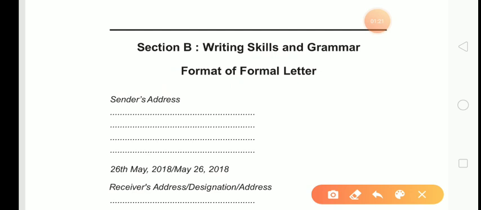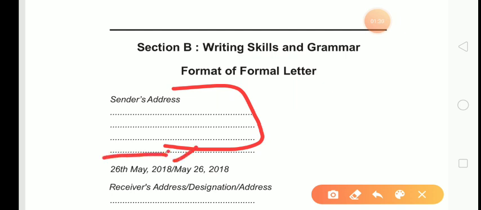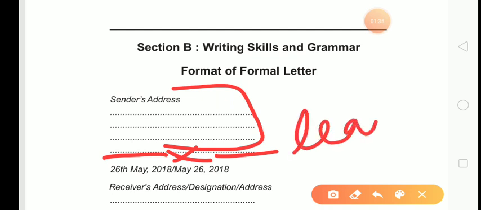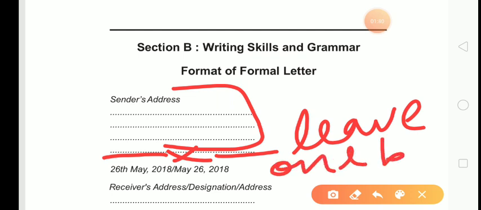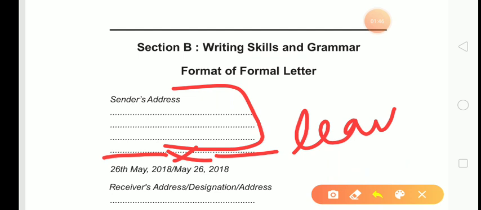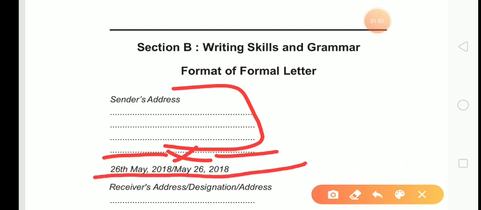So what is the format of a formal letter? First we write sender's address. After sender's address we have to leave one blank line. After leaving one blank line we have to write date. After leaving blank line, date is written.